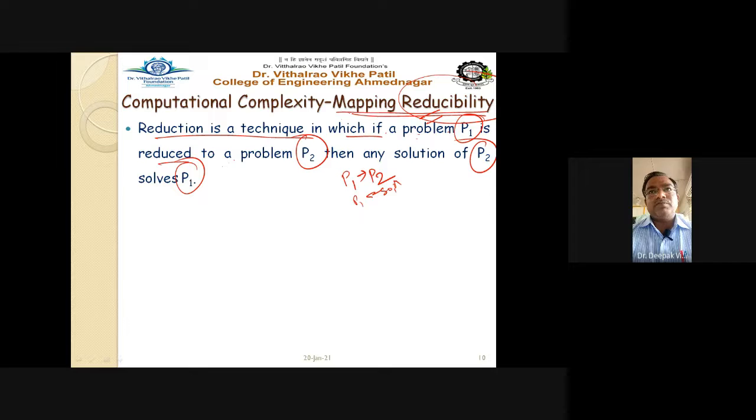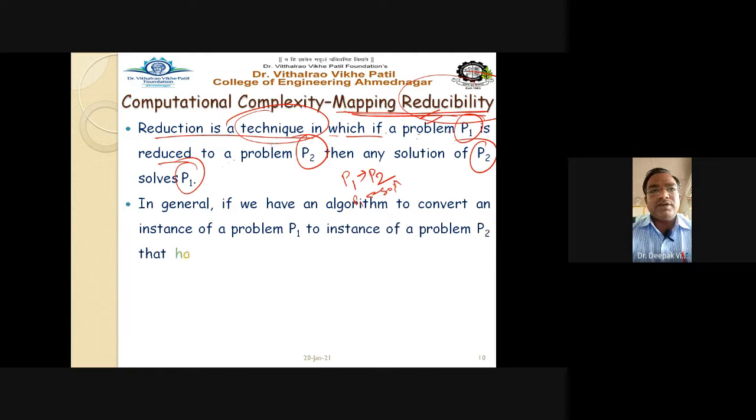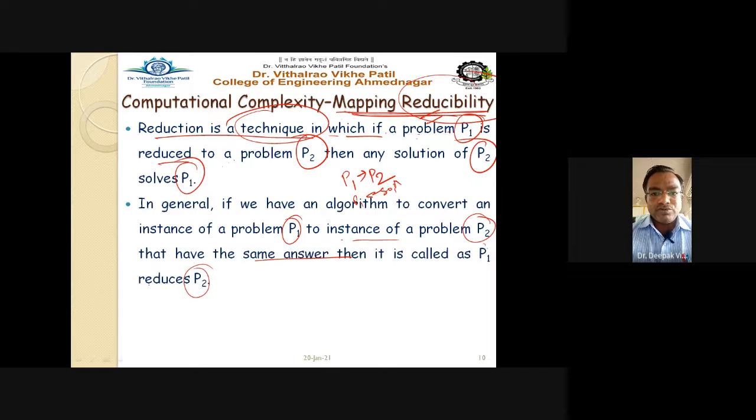So that is the concept of mapping reducibility, or how to prove mapping reducibility. It is a technique in which the problem P1 is reduced to problem P2, and the solution of problem P2 solves P1 also, right? So see here, in general, if we have an algorithm to convert an instance of problem P1 to an instance of problem P2 that has the same answer, then it is called P1 reduces to P2. So the very first question is how to reduce problem P1 to problem P2.